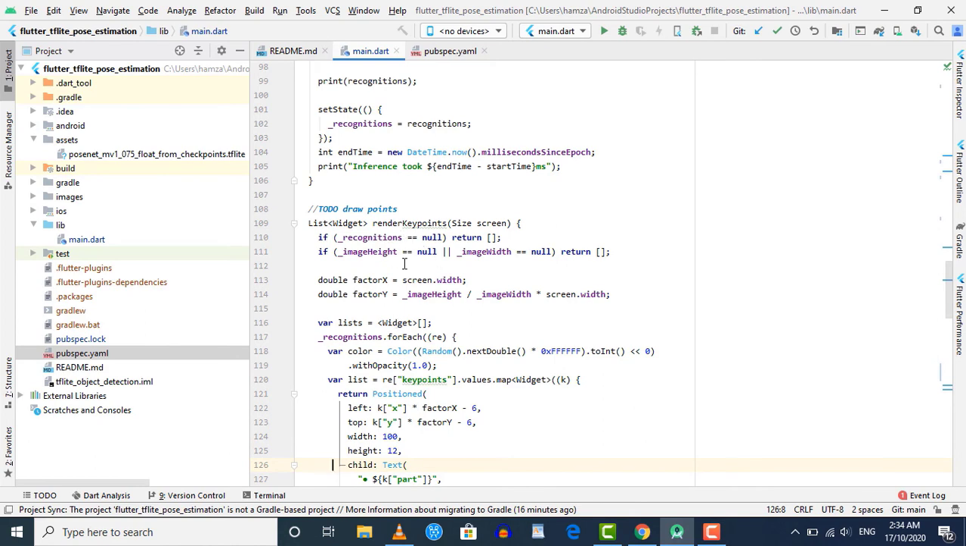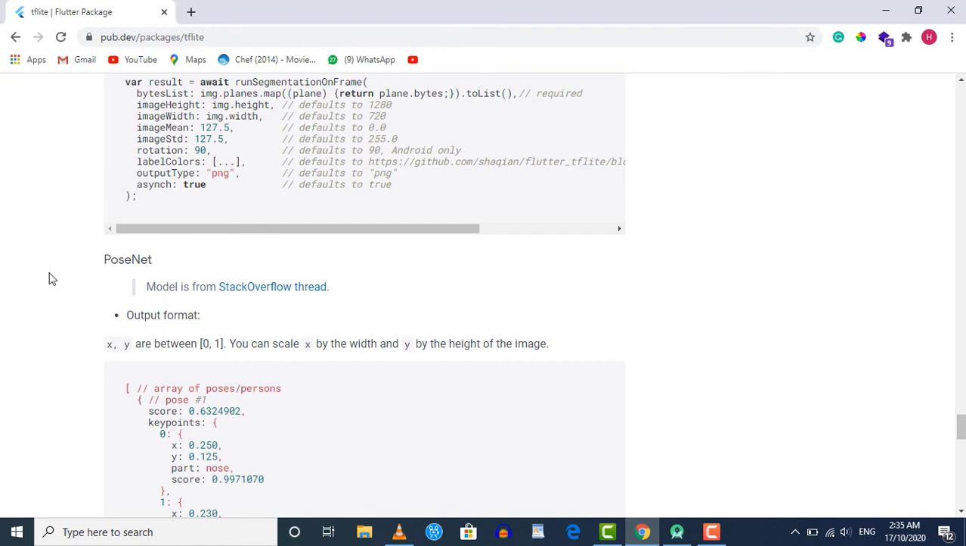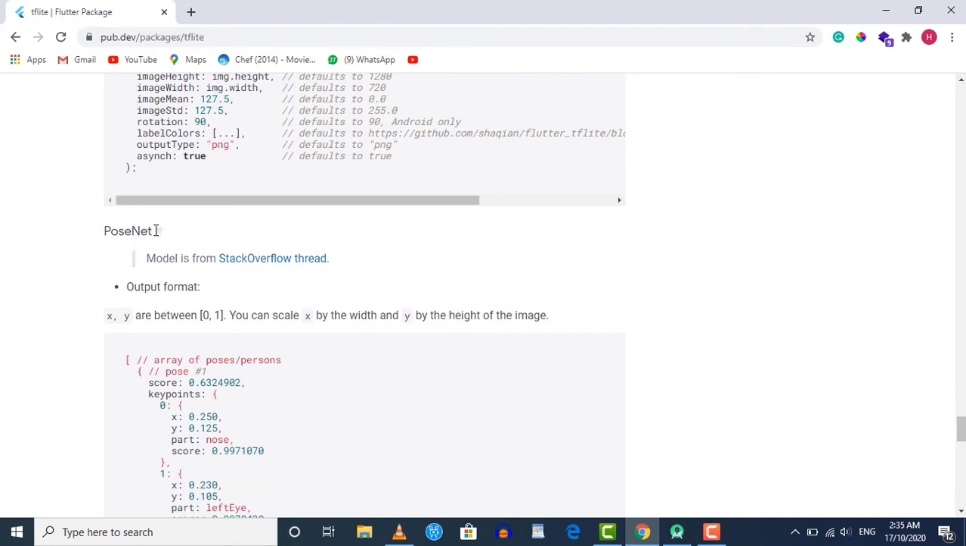Now let's look at this method. Firstly, we are checking that this underscore recognition is not null, which means that we have the results. After that, we are checking that the image height and the image width are not null, which will verify that the user has chosen an image from gallery or captured it using camera. Then we are declaring two variables, factor x and factor y, and we are using these variables to scale up the points returned by our model. When you move to the documentation page, there at the bottom you will see the output format for our PoseNet model.